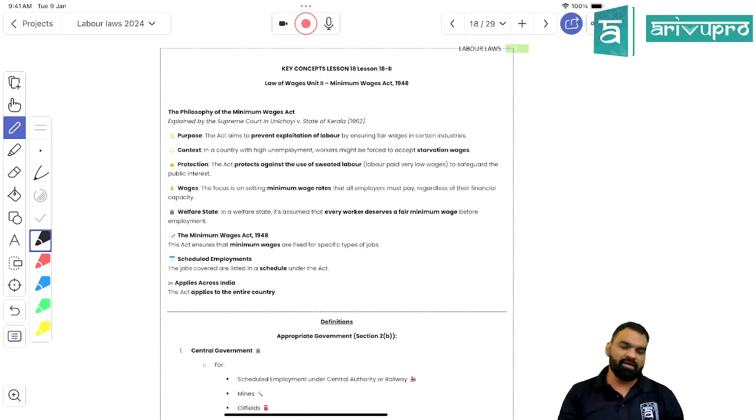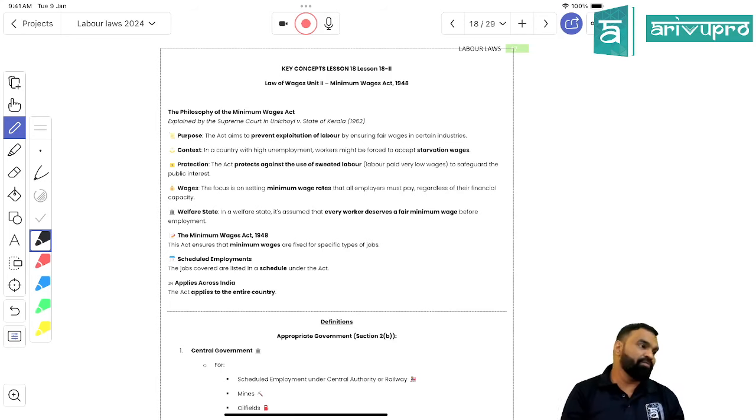So whenever I am talking about Minimum Wages Act 1948, it is a pre-constitutional law. The law has been passed in order to protect the interests of the labor class people. It helps to prevent the exploitation of laborer where the workforce is higher and the work available is lower, in a country like India, right? As of now, if someone would ask you what would be the minimum wage rate, it starts from 176 rupees, and it varies from state to state.